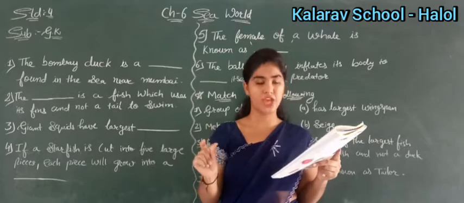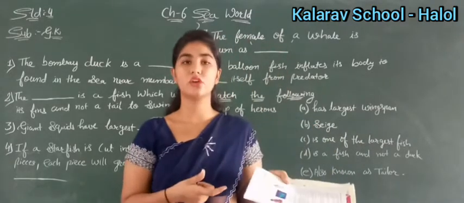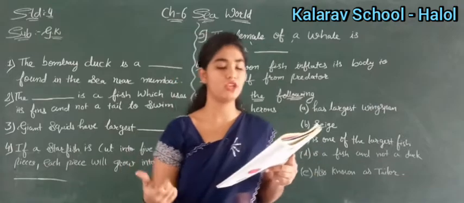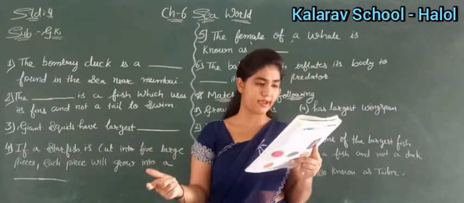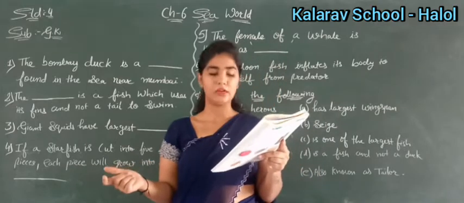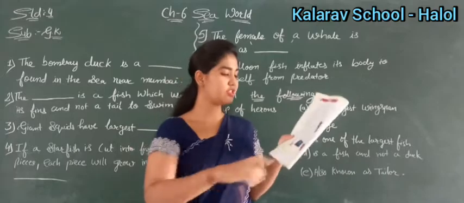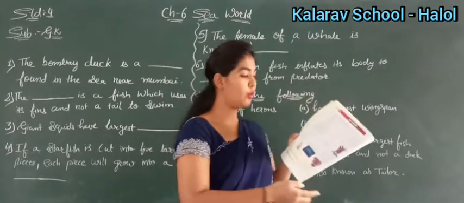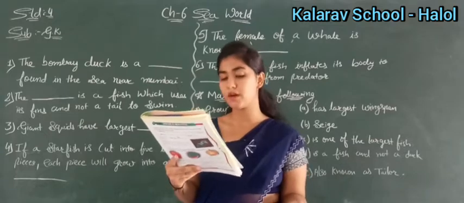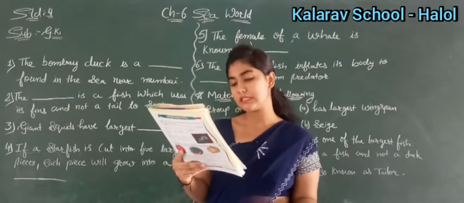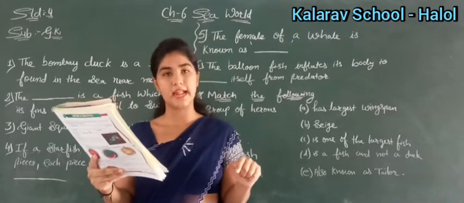Then number 9, a group of herons is called a sedge. A group of jellyfish is called a smack. What is it known as? Group of herons is called a sedge and group of jellyfish is known as smack, right? Then number 10, bluefish is called a tailor, right? Bluefish, see here, picture is given to you. It is also called a tailor. Baby blues, choppers and elves. It is a species of popular marine fish. They are their species, right?